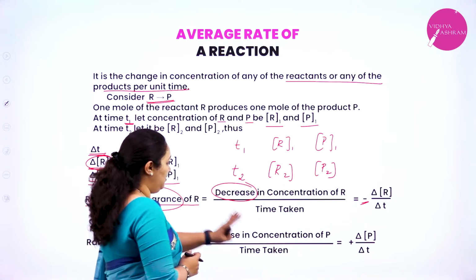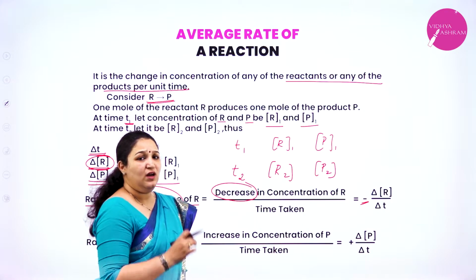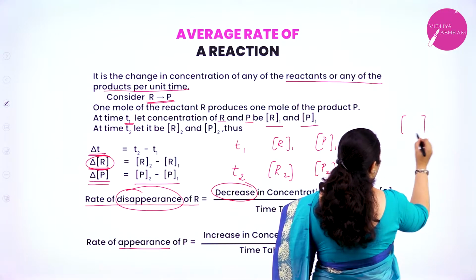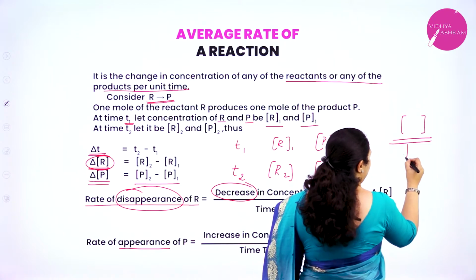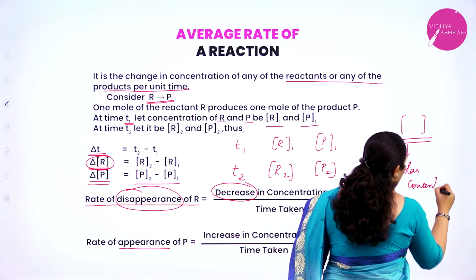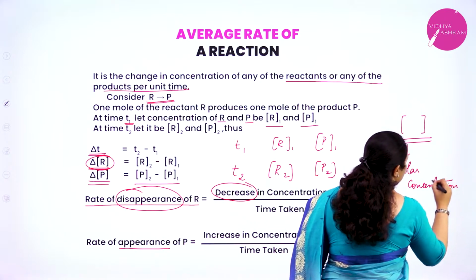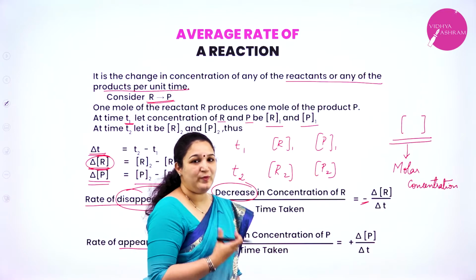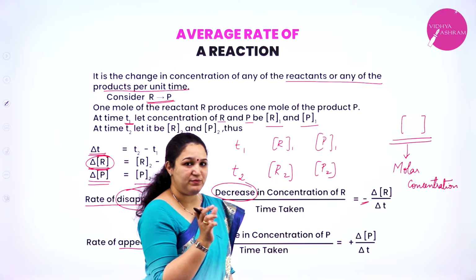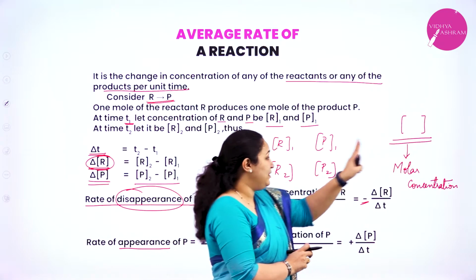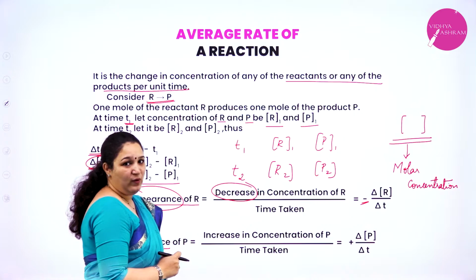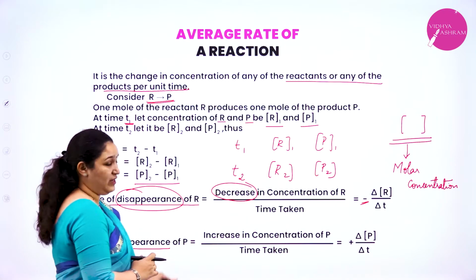Now, in this full slide you can see concentrations. When I am talking, we have used a square bracket. When a square bracket is put, then it is molar concentration. What is it? It is molar concentration. Moles per dm cube. How many moles are there in a liter? So that is molar concentration. The molar concentration is depicted with a square bracket. So please do not use any other kind of bracket here. It should be a square bracket. Okay. So I hope you have understood about average rate of the reaction.